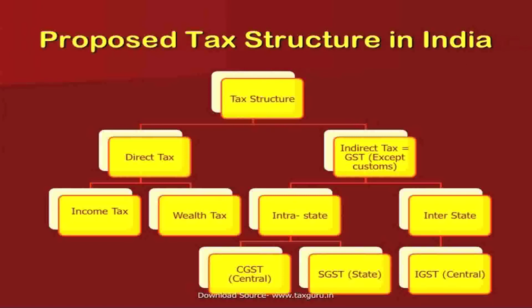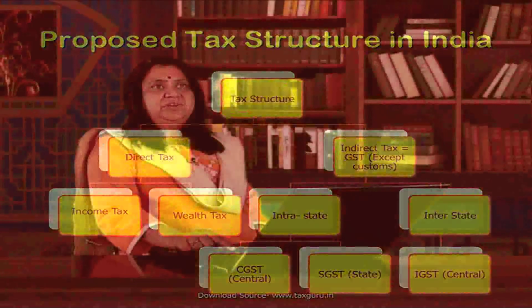The intrastate regulations would be impacted by the CGST, that is the central tax, and the SGST, that is the state tax, and the interstate tax will be related to IGST, that is the central tax. So, this is the total structure where you relate to the direct and the indirect taxation in India, and GST will always be a part of indirect taxation, what the consumers have to pay to the government through the retailers. Direct tax is what the consumers are paying directly to the government on their income and on their property.